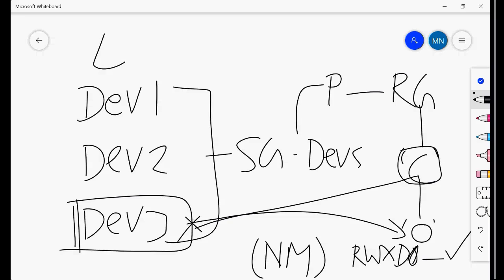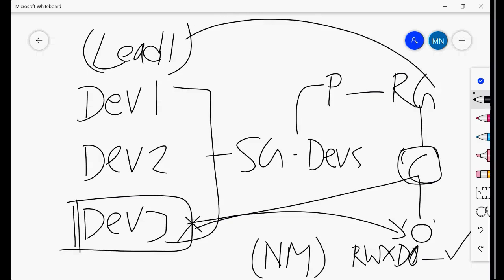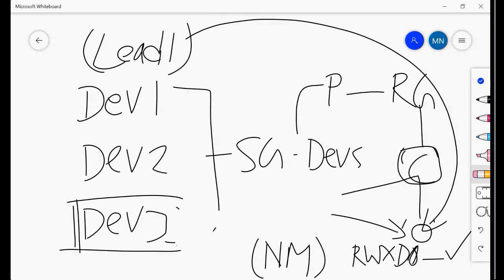For example, there is a lead. So lead 1 will be granted this permission, but not these guys. These guys will always have the same common privileges. They won't have different privileges because these are common, right? All are common. No one is special to another.